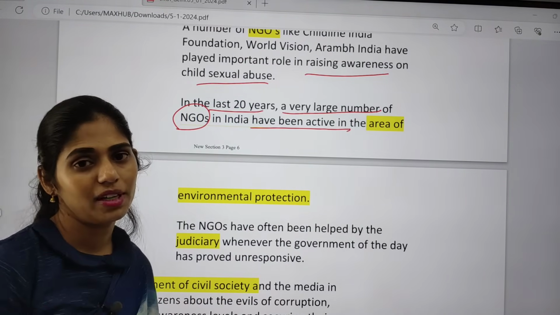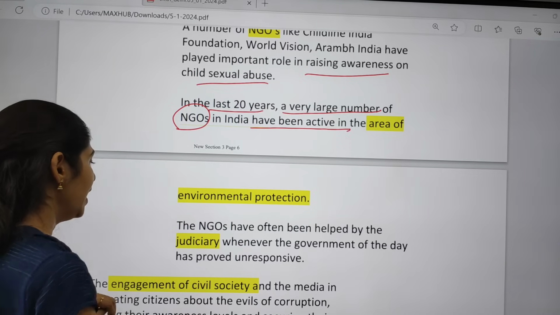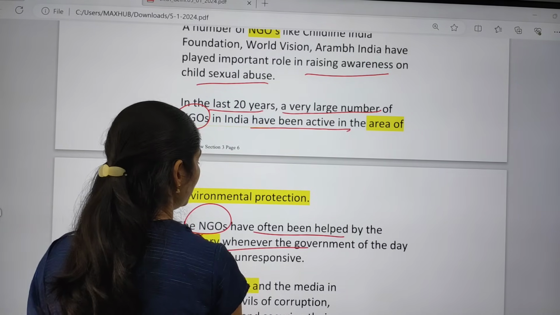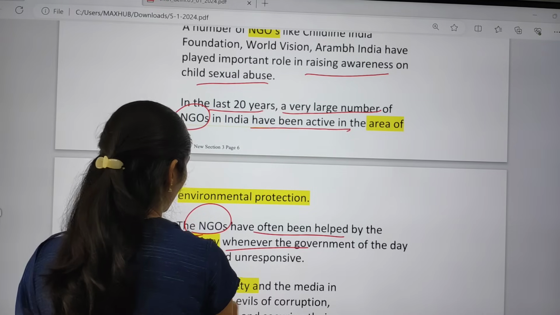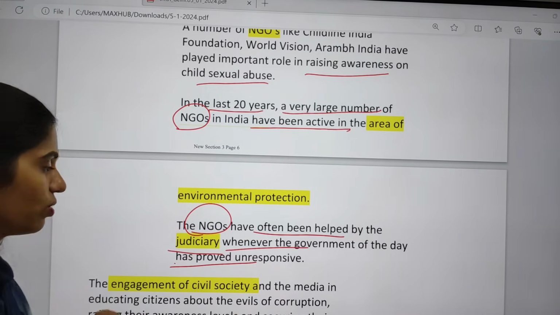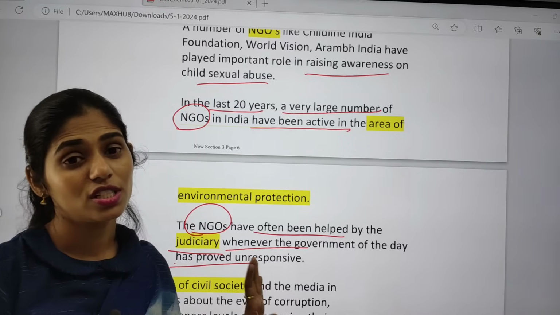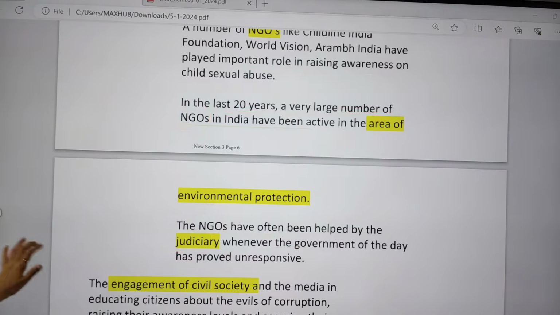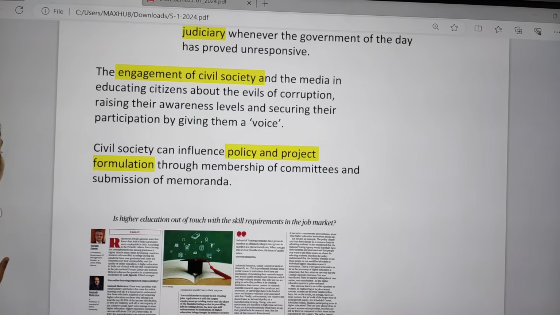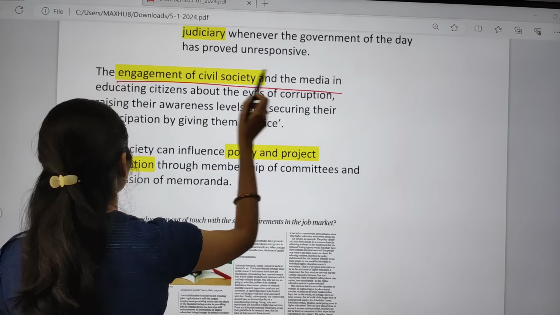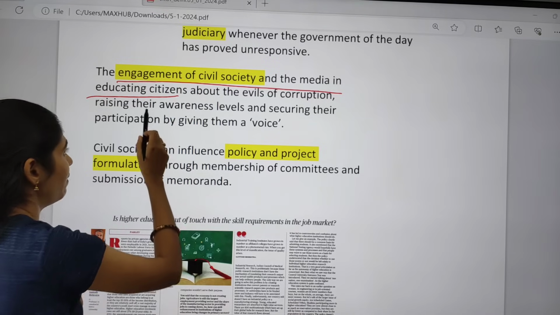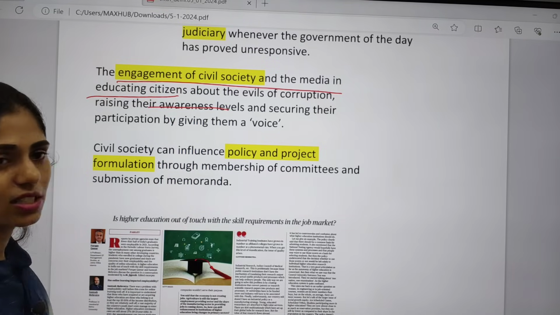The NGOs have often been helped by the judiciary whenever the government of the day has proved unresponsive. Whenever the government is not responsive, civil society creates awareness. Next is the engagement of civil society and the media in educating citizens on the evils of corruption, raising awareness levels and securing participation.